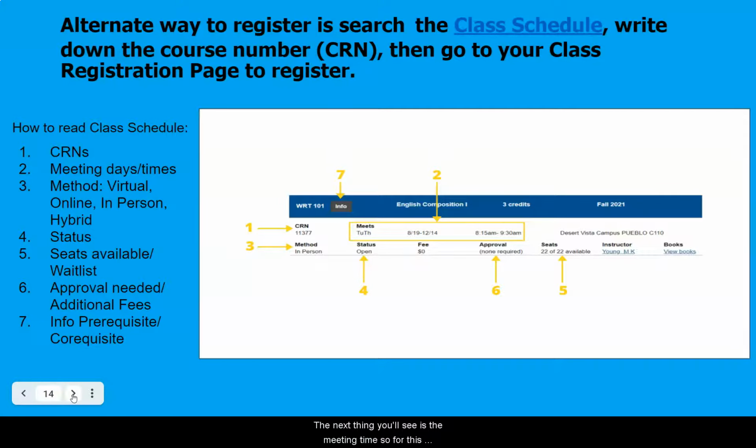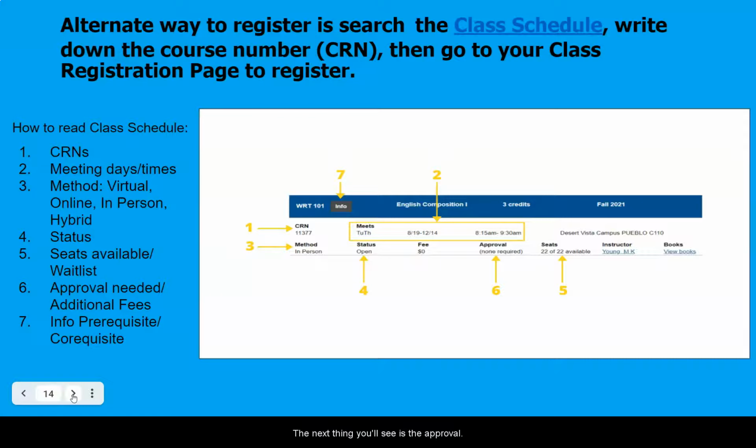So for this particular example, this class meets on Tuesdays and Thursdays, 8:15 a.m. to 9:30 a.m., and the class starts August 19th and it ends December 14th. You'll also see that the course is showing under the status that it is open. Another possibility for status is that it's closed or that it's waitlisted.